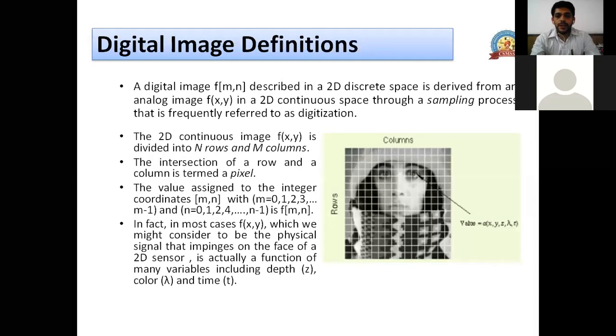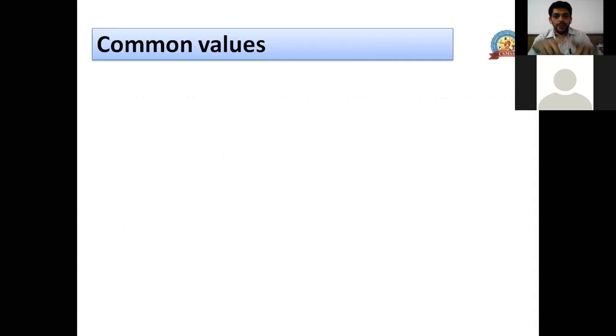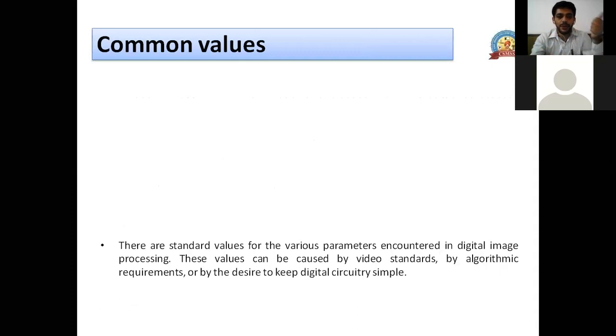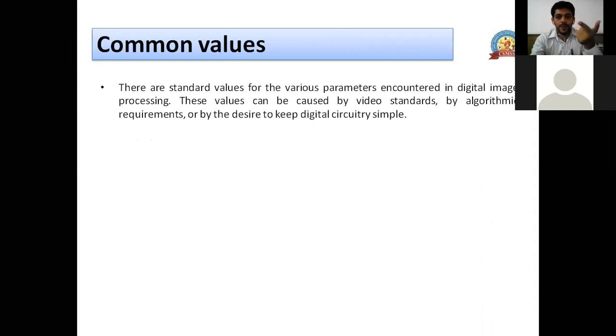So when we talk about this, now we got it. What is a digital image? Once we understand the digital image, we can see what the common values are. We have rows, columns, and intensities, right? So what should be the standard value for rows?